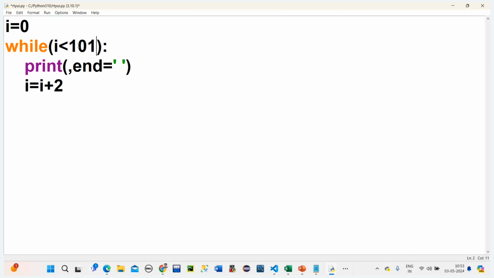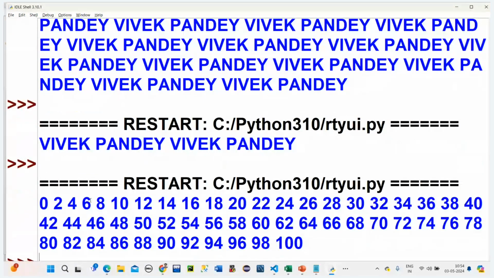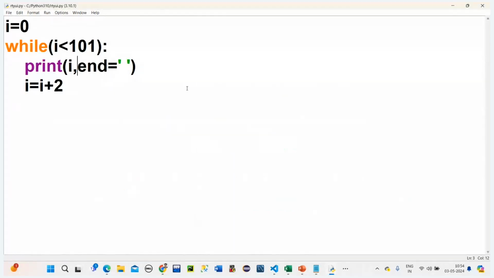If I write like this, how much will it be? Just 50 it will give, right? Even numbers. What should I write here? How many even numbers did I get? 50 even numbers only, right? Yeah. But what I need is I told you I wanted 100.